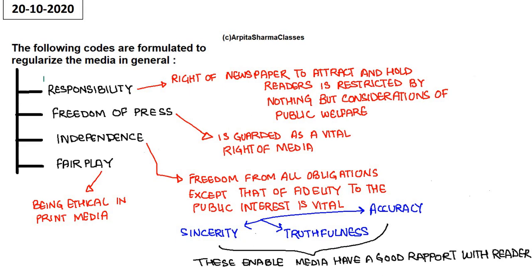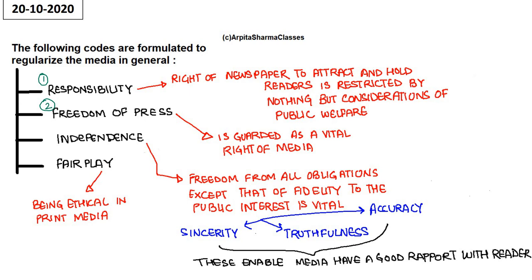What are the codes? First is responsibility. Right of newspaper to attract and hold readers is restricted by nothing but considerations of public welfare. So the first code, on the basis of responsibility, means that the media has the responsibility of considering the public welfare first. Public comes first. In that light, the media needs to spread the correct information which has been verified, which is truthful, which is unbiased.